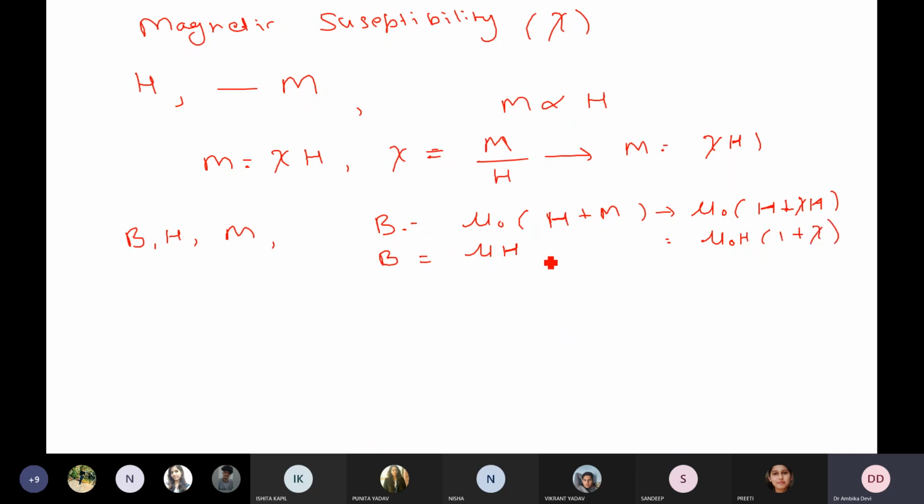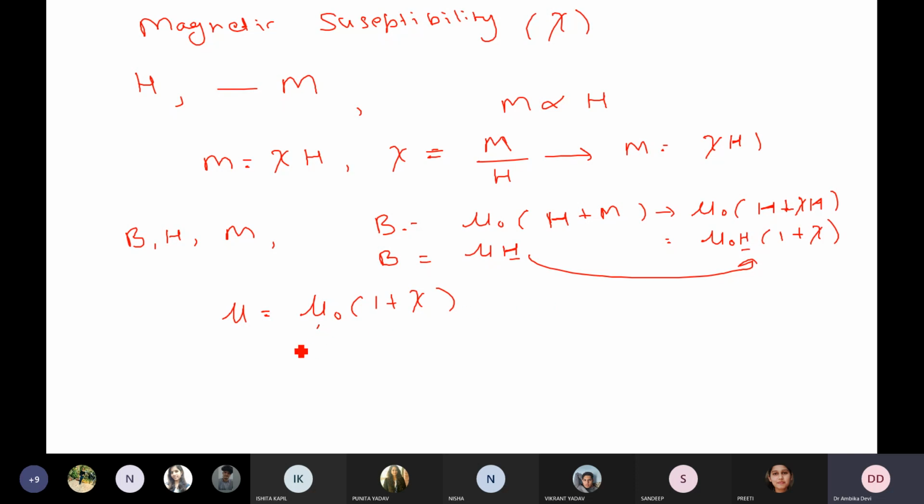ठीक है? Okay. So now you compare this and this. दोनों को compare कर दीजिए. So you will come to know that mu is equal to mu naught into 1 plus chi. यही पता चला ना, दोनों को कंपेयर करोगे तो, राइट? यहाँ पे भी H है, यहाँ पे भी H है, बाकी रेस्ट ऑफ द थिंग्स कैन बी कंपेयर्ड. So mu is equal to mu naught into 1 plus chi, right?